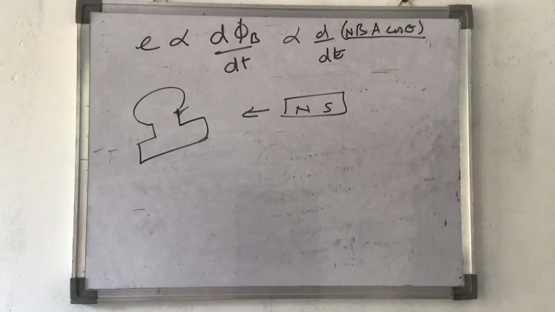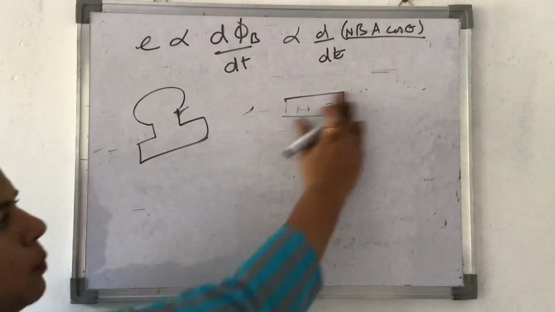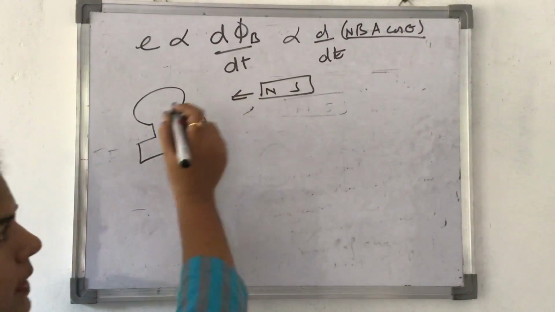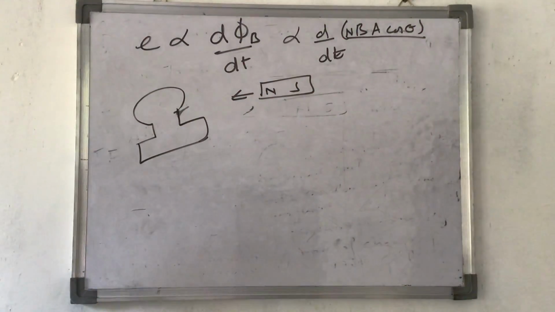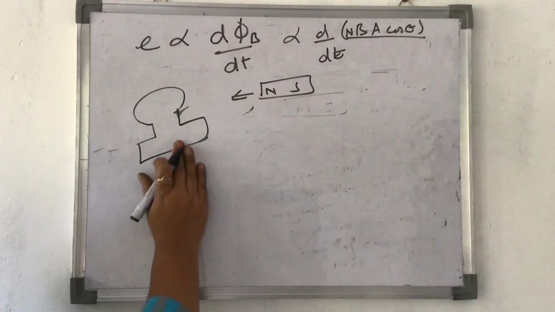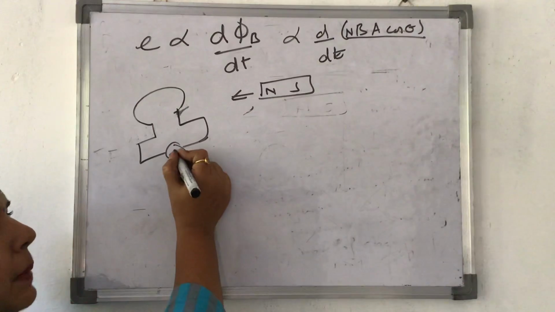I'm telling you that whensoever north pole of a magnet is brought towards this coil, induced current is produced. This is what I'm saying. Induced current is produced. Induced EMF is produced. In this case, induced current is produced because this coil is a complete circuit.